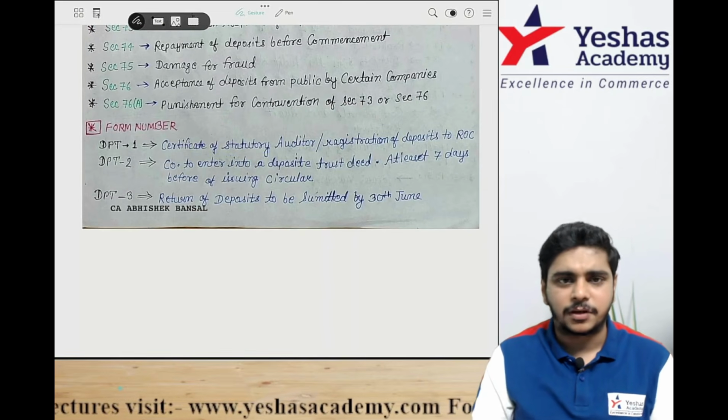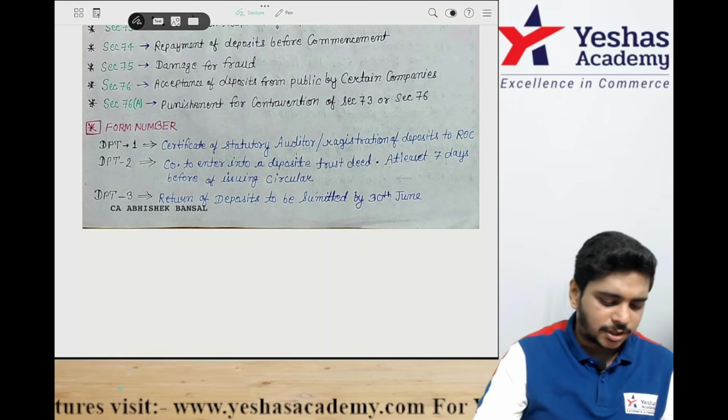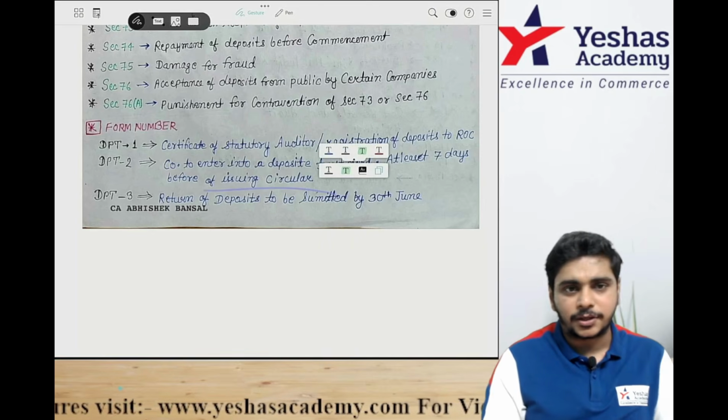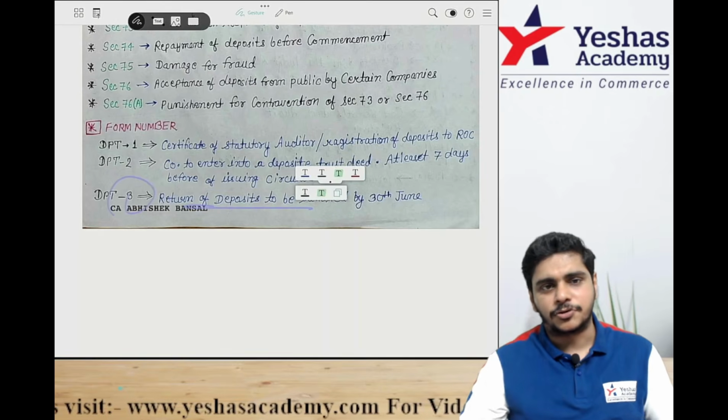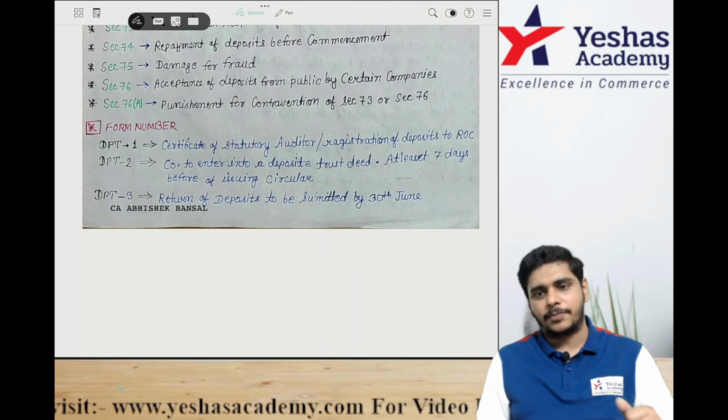DPT 2 is agreement, trust deed basically. Company enters into trust deed at least 7 days before issuing circular. You have to enter into this and file it with ROC. DPT 3, return of deposit, to be submitted by 30th June. Return of deposit. 3 forms: DPT 1, DPT 2, DPT 3.